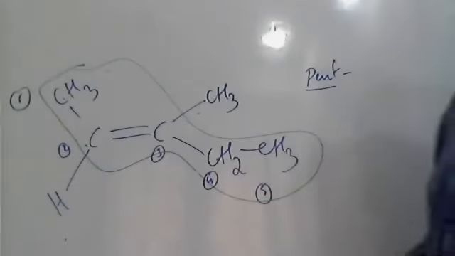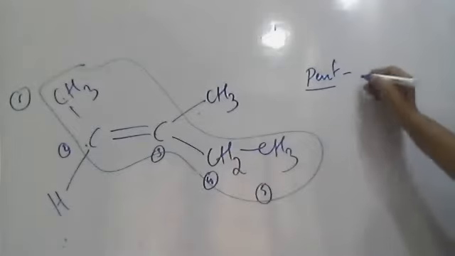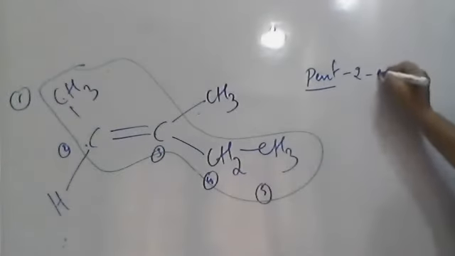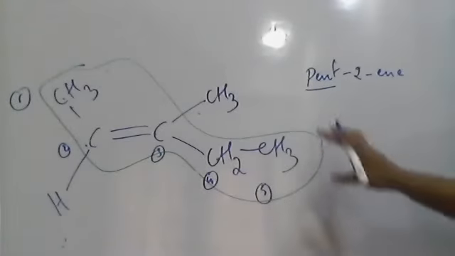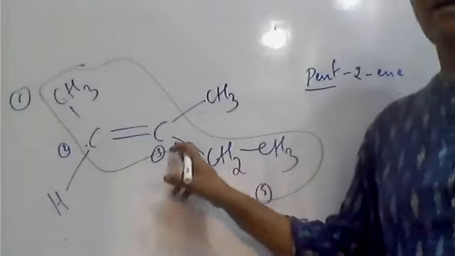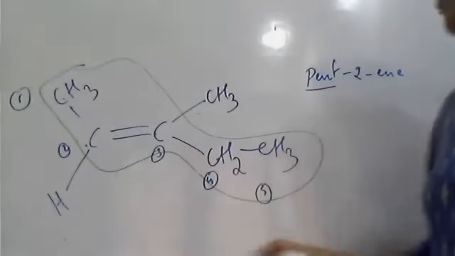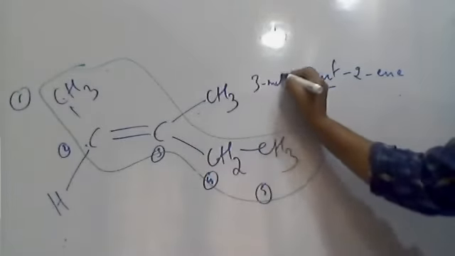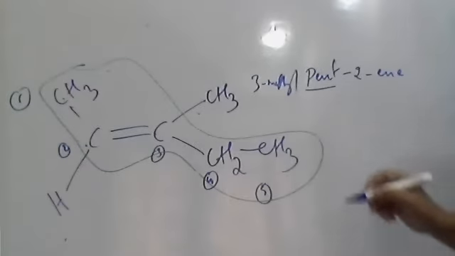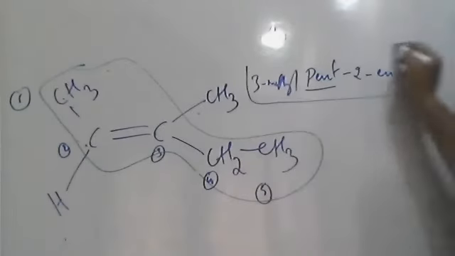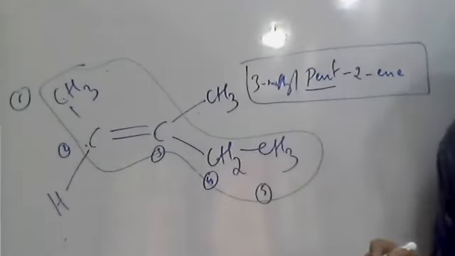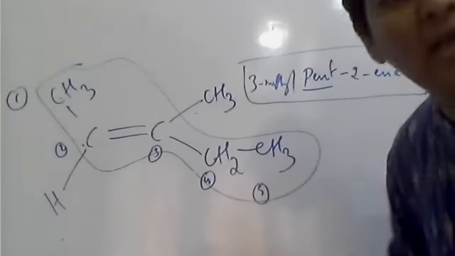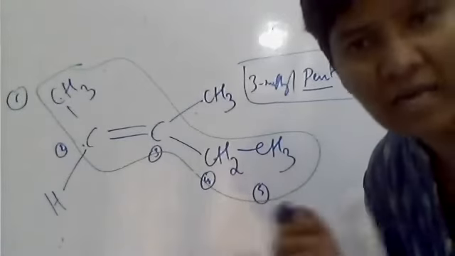The double bond is between the 2 and 3, so we speak with respect to 2. So pent-2-ene, and this has a methyl on the third carbon. So it is 3-methyl. It is 3-methylpent-2-ene. Okay. Now that covers the nomenclature of this alkene.